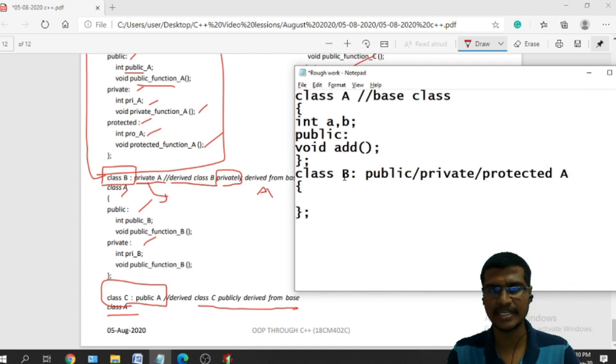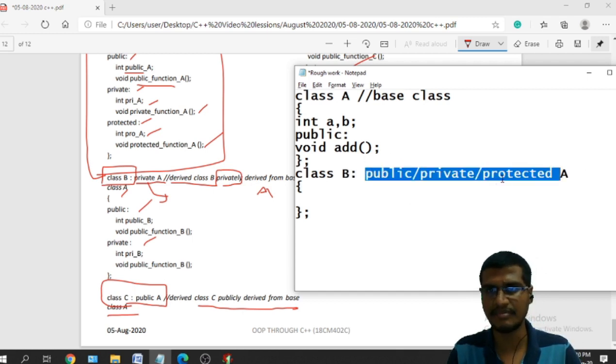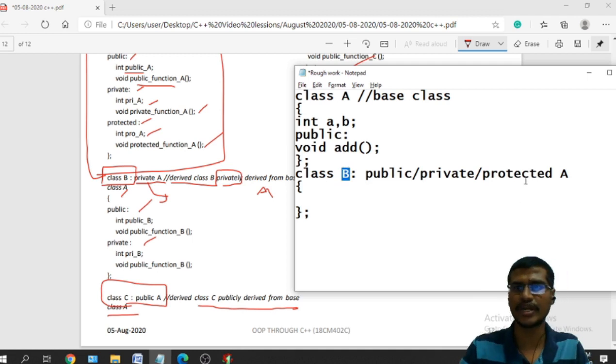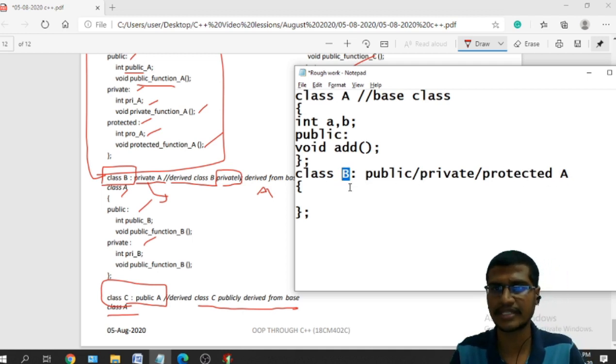So if I mention it as public, then B is a derived class that is derived publicly from the base class A. Or if I mention it as private, then B is a derived class that is privately inherited from the class A. Or if I mention it as protected, then B is a derived class that is derived protectedly from the base class A.